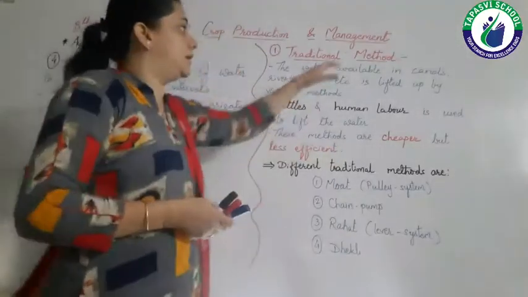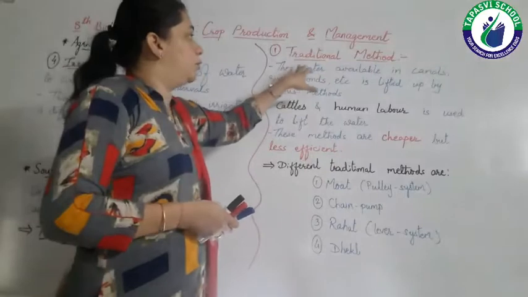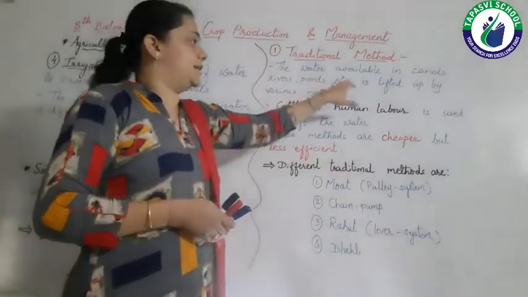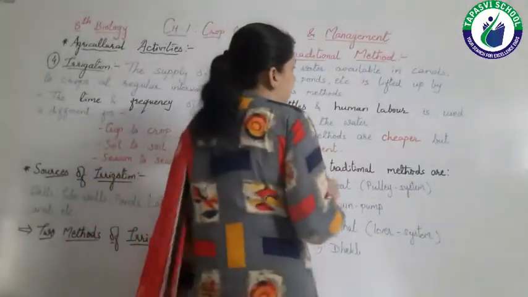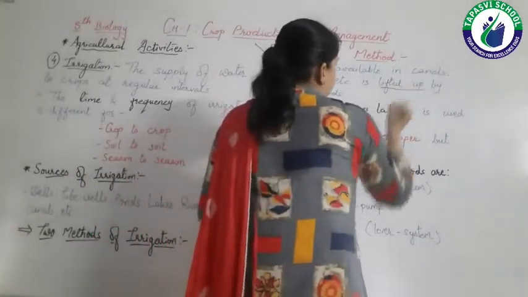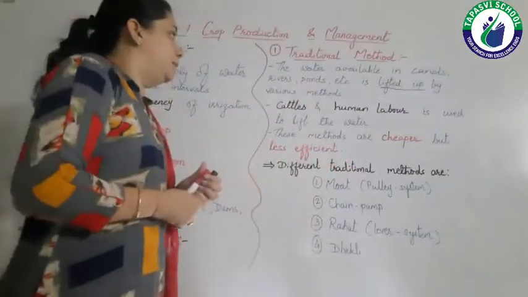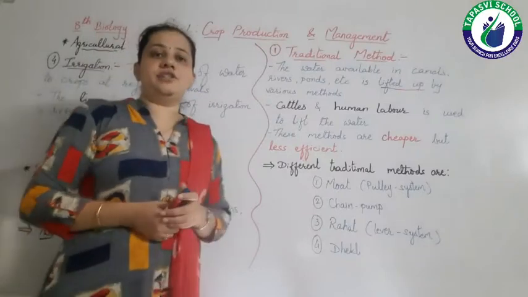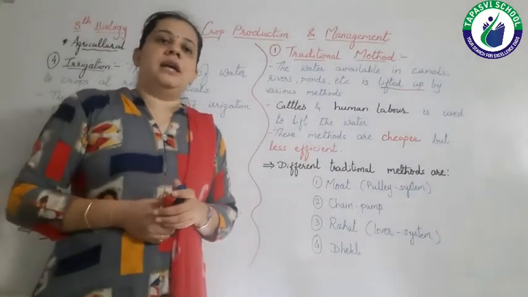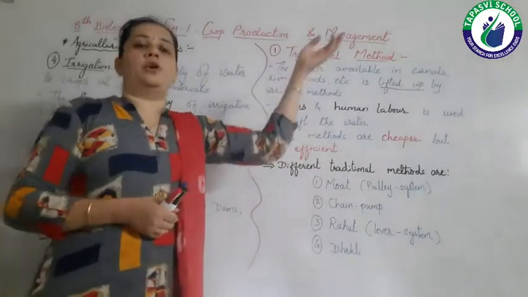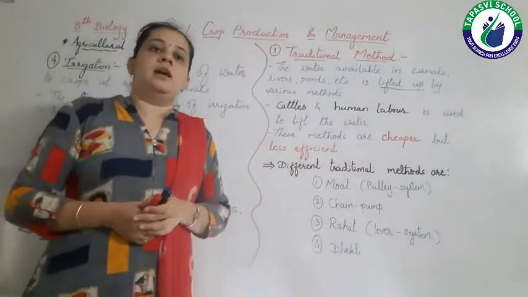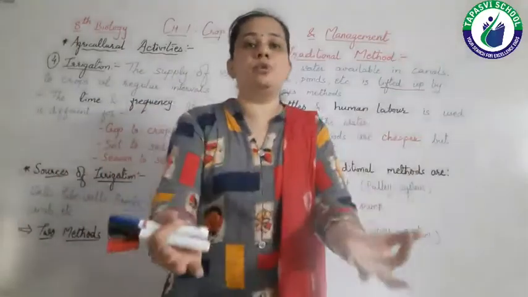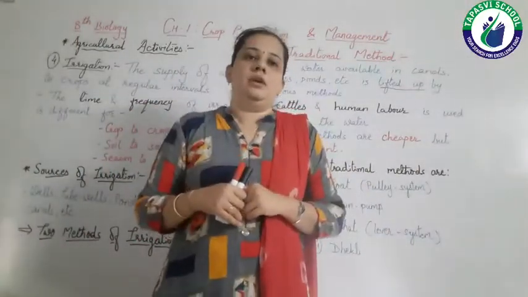In traditional methods, the water available in canals, rivers, ponds, etc. is lifted up. This is most important, it is lifted up by various methods. In the traditional method, farmers use rivers, ponds, canals and wells, and they have to take out the water from these sources.